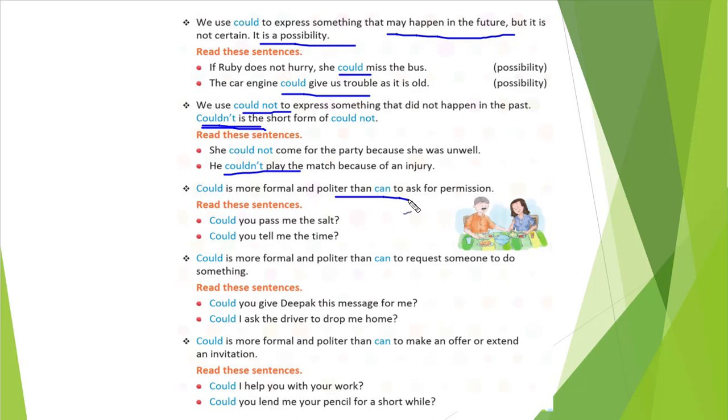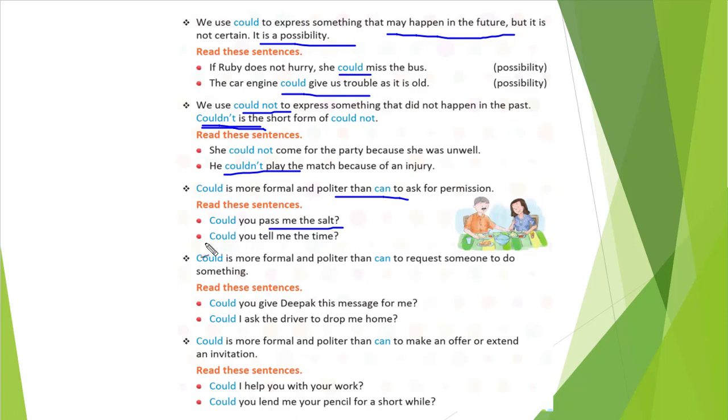Could is a little more formal and polite way of talking. Can is a little harsh or shows aggressiveness. So could is a little better. Could you pass me the salt? Can you pass me the salt? That is like you are asking aggressively, or giving an order. But with could it is a little polite. So, could you pass me the salt?